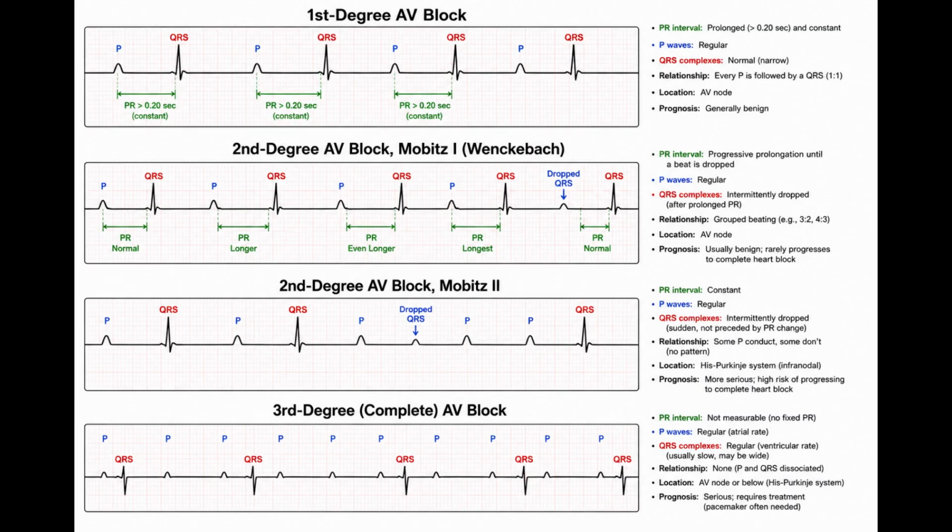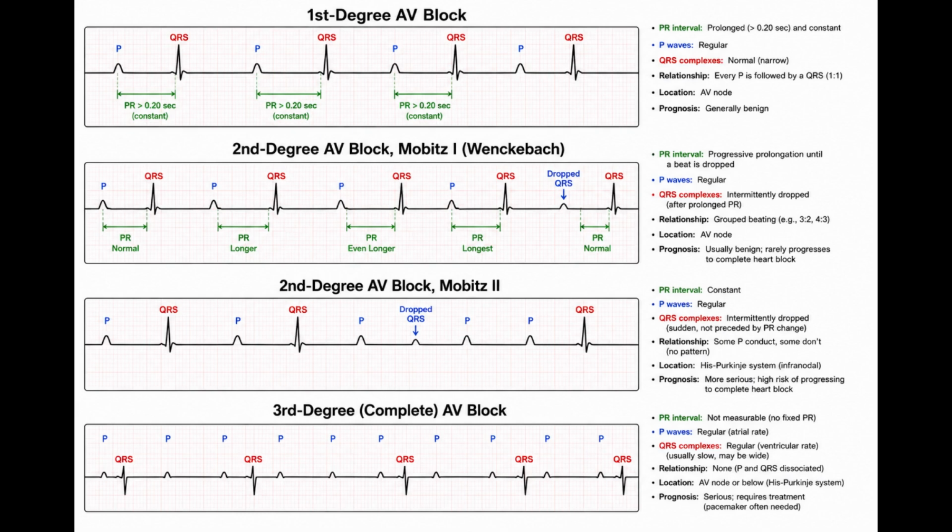On the ECG, the PR interval becomes longer with each beat, followed by a P wave that is not followed by a QRS complex, a dropped beat. After the pause, the pattern begins again. The atrial rhythm is regular, but the ventricular rhythm becomes irregular.